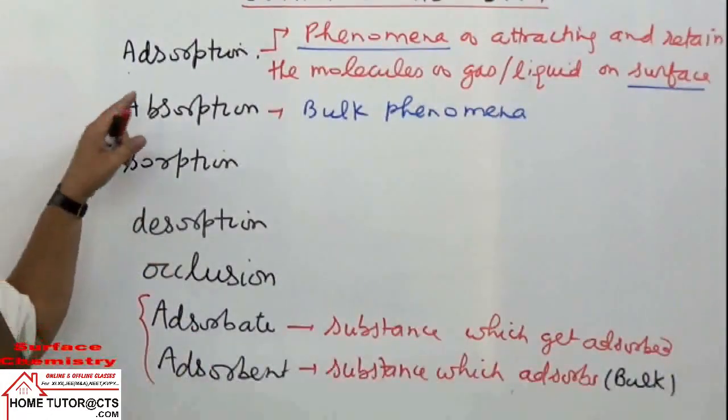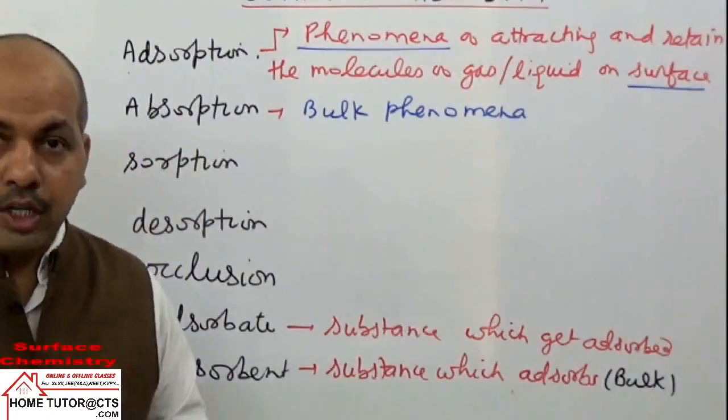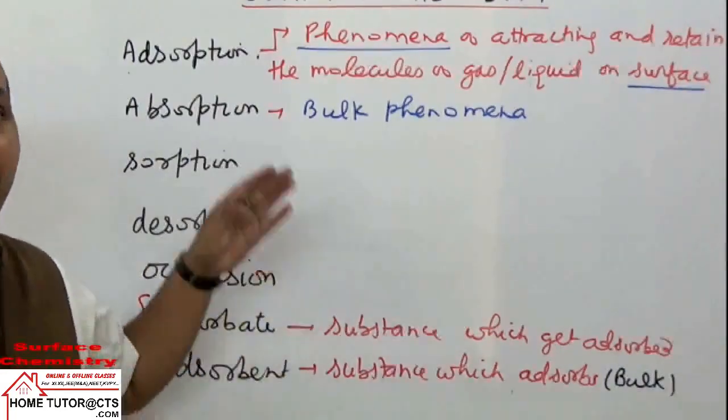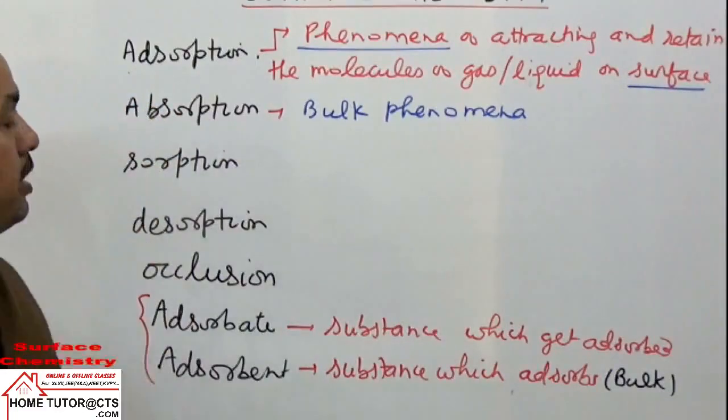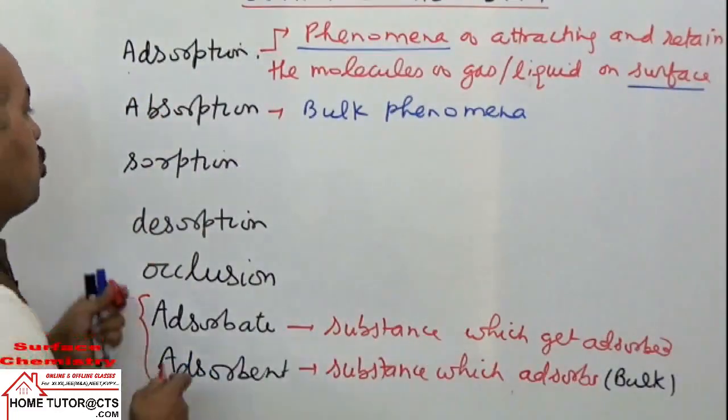Sometimes both phenomena, adsorption and absorption, occur simultaneously. If both can occur simultaneously, then for them we use one common term, sorption.